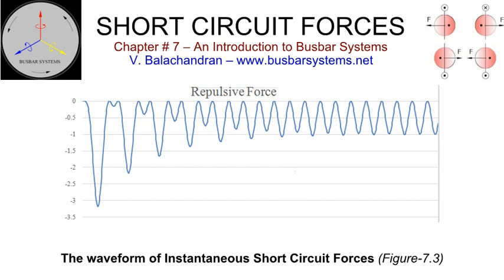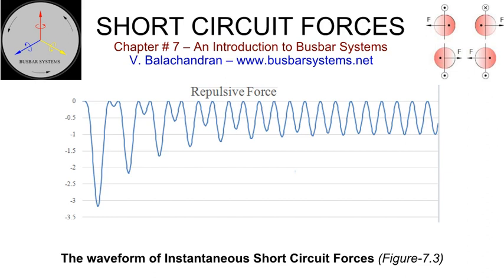The resultant force will be the superimposition of four components comprising DC component of conductor A interacting with the DC component of conductor B. The force will be repulsive, unidirectional, and decaying with time. DC component of conductor A interacting with the AC component of conductor B. The force will be oscillating at system frequency and decaying with time. AC component of conductor A interacting with the DC component of conductor B. The force will be oscillating at system frequency and decaying with time.